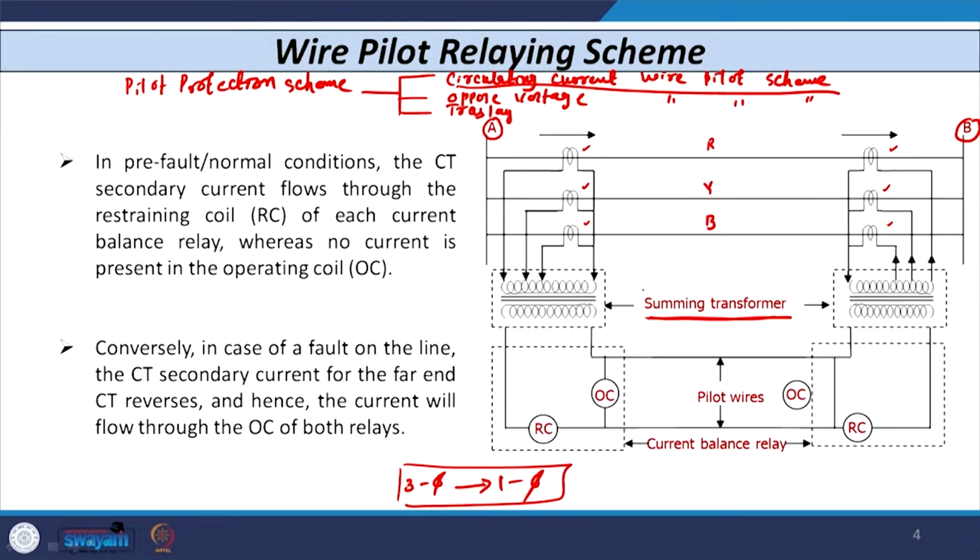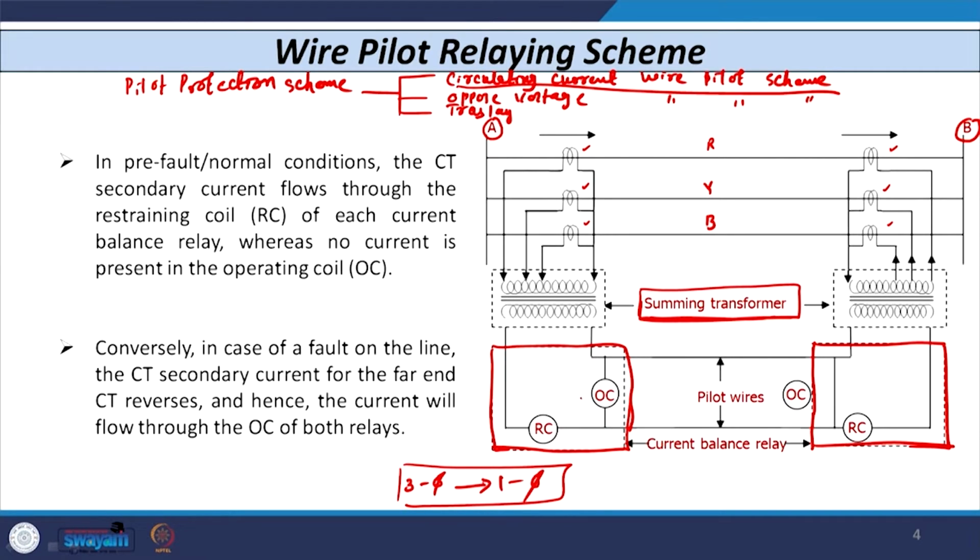One of the ways is to use the summing transformer. So, here I have shown the device that is known as the summing transformer. And then after the summing transformer you have the relay located, shown here. This is the relay located at substation A, and here you have the relay located at substation B. The relay is a current based relay, basically a differential relay.